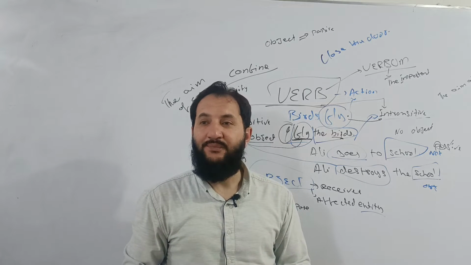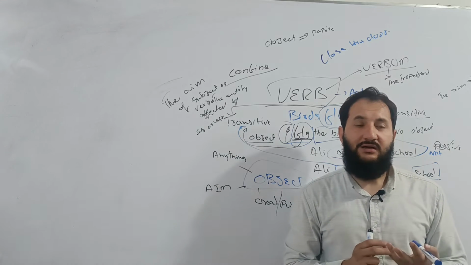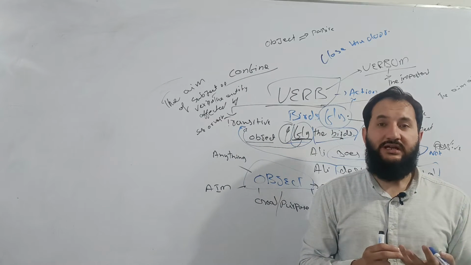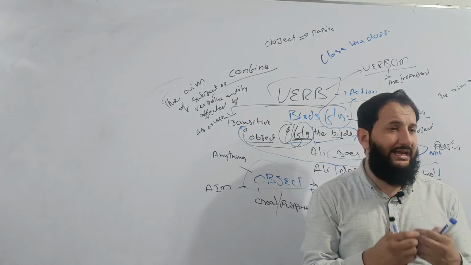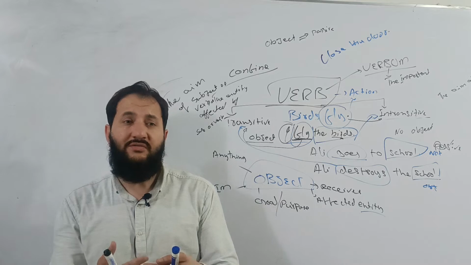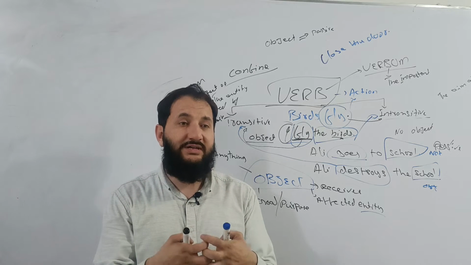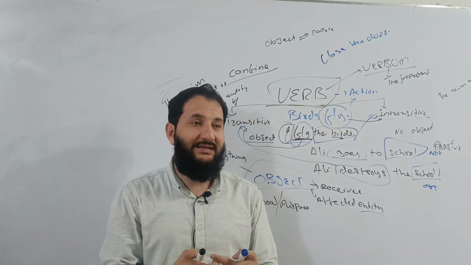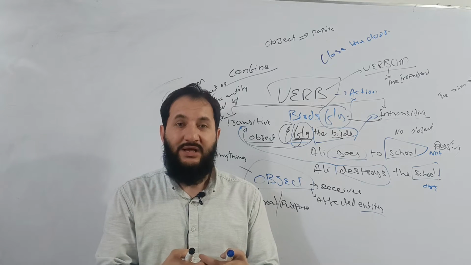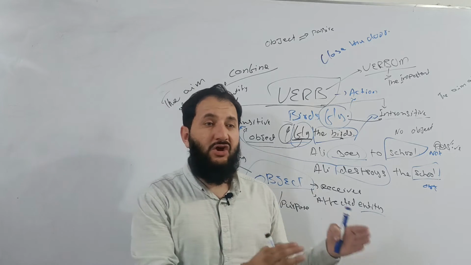Is it clear? Okay, up to now we have discussed, we started with the definition of grammar. Grammar is the rules, regulations, constitutions, laws of any language. Language is the source, medium, tool of communication. Communication is the exchange of ideas, getting into touch. Clear? And language is of two types, that is verbal and non-verbal.